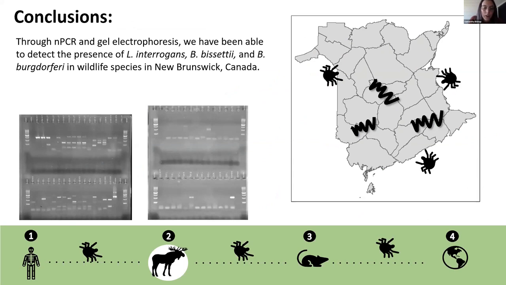Through nested PCR and gel electrophoresis, we have been able to detect the presence of Leptospira interrogans and Borrelia bissettii in wildlife species in New Brunswick, Canada. Although it does not appear as frequently in our large mammals, Borrelia burgdorferi has been confirmed in black bears and moose in our province. Overall, there is no denying that the bacterium is alive and well in our wildlife. The question now pertains to transmission to humans.